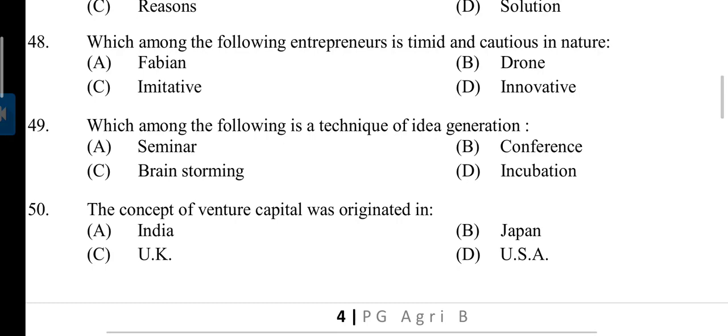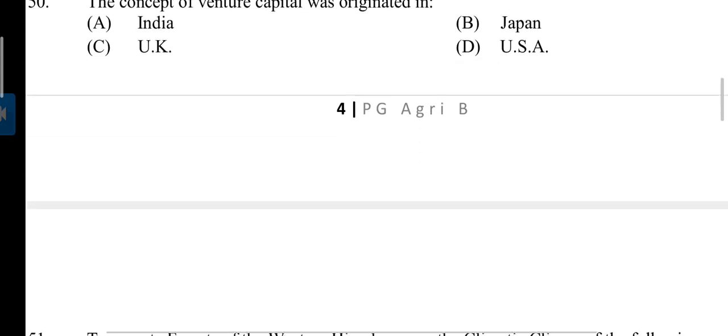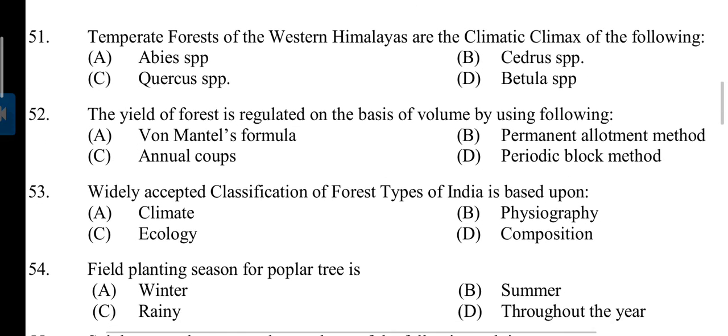Next question is, which among the following is a technique of idea generation? Answer is C. Brainstorming. Question number 50. The concept of venture capital was originated in? Answer D. In USA. Next question 51. Temperate forests of the western Himalayas are the climatic climax of the following? Answer is